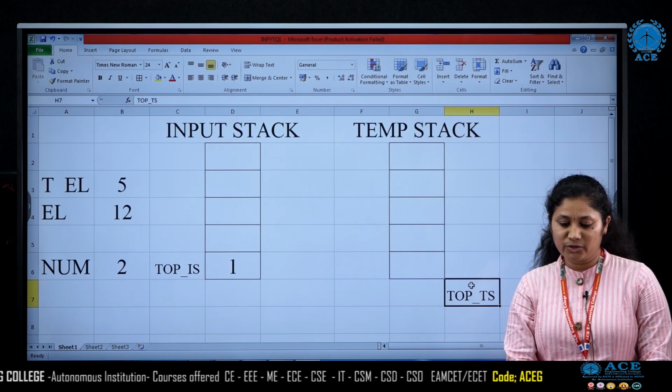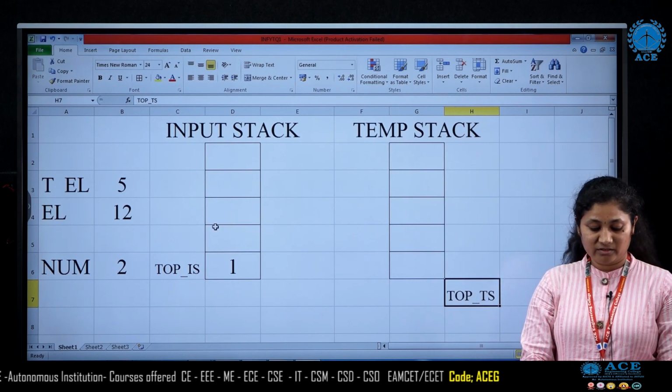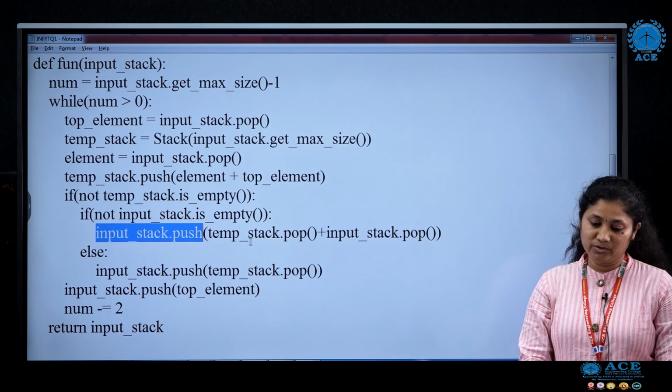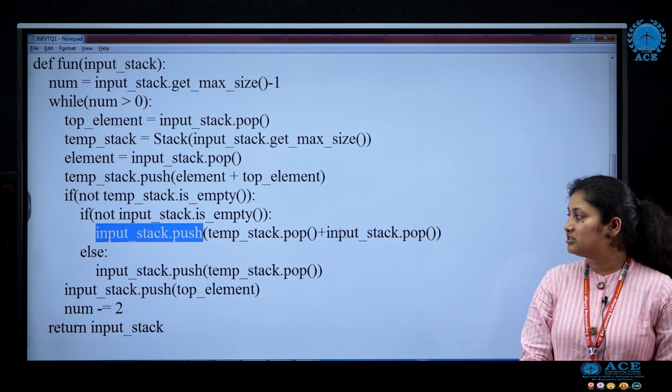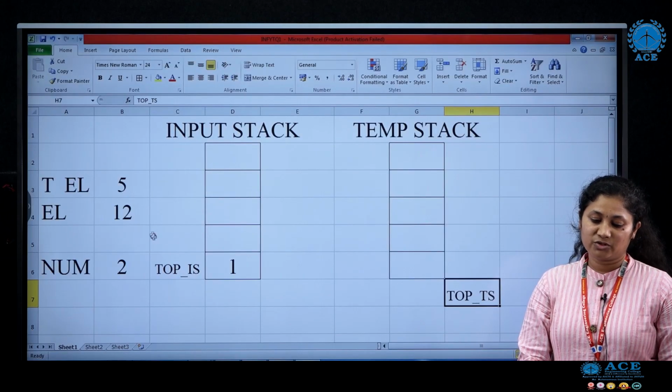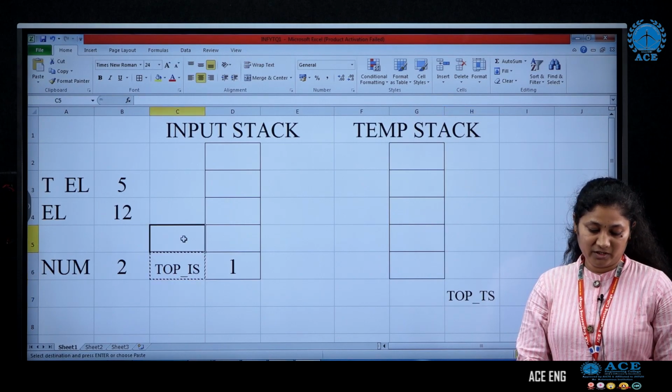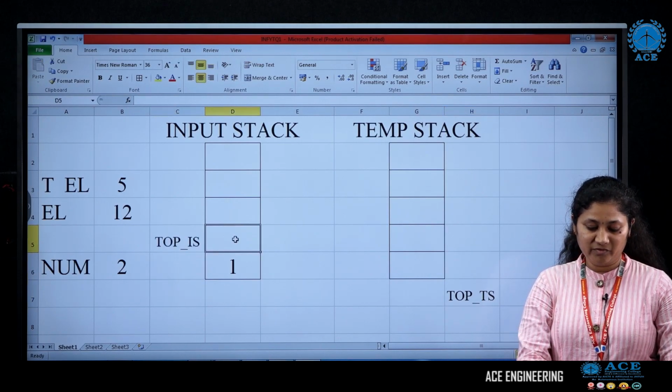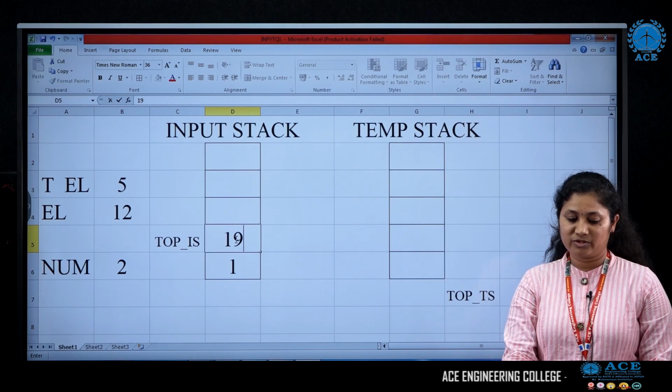So now we had 2 and 17. What are we going to do? We are going to push 2 plus 17 to the input stack. 2 plus 17 is 19, so we push 19 to the input stack.